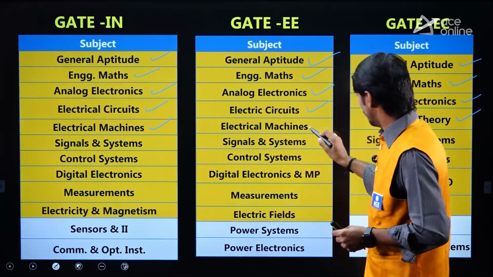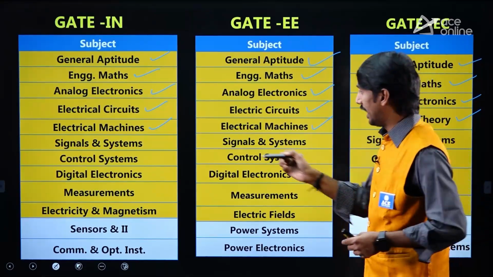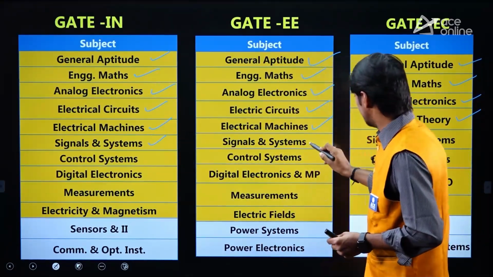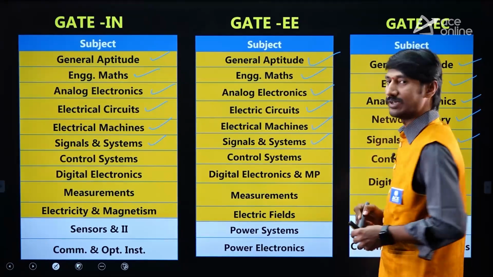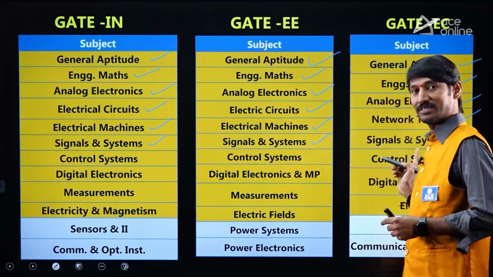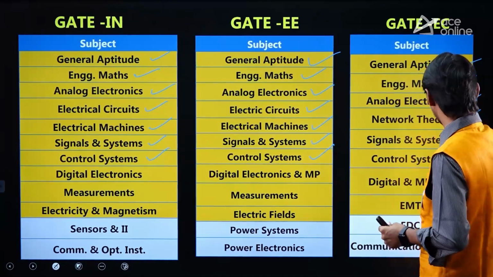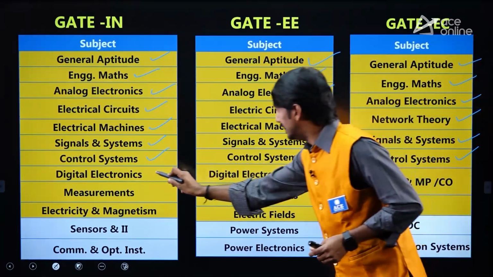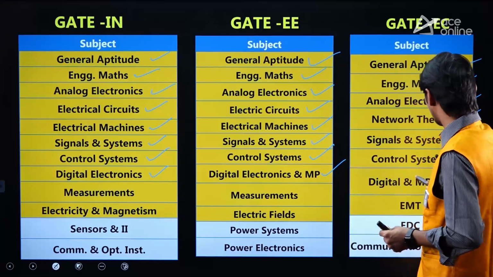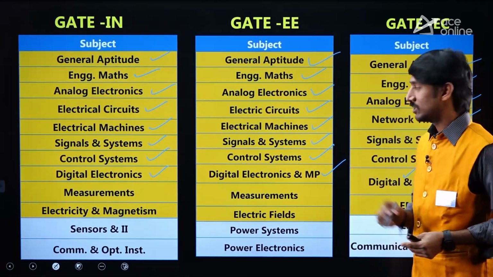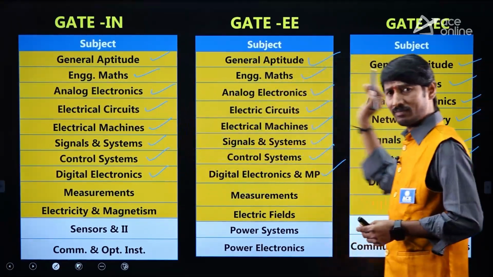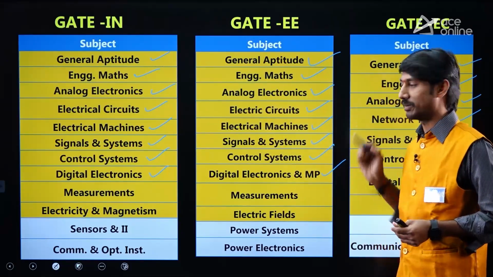Electrical machines here. And signals and systems, and here signals and systems. So in three branches signals and systems is there. Control systems, controls and here also controls. Digital electronics and digital electronics. So these are the subjects available in almost all three branch papers.